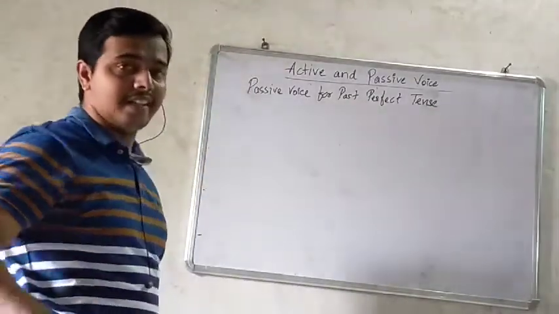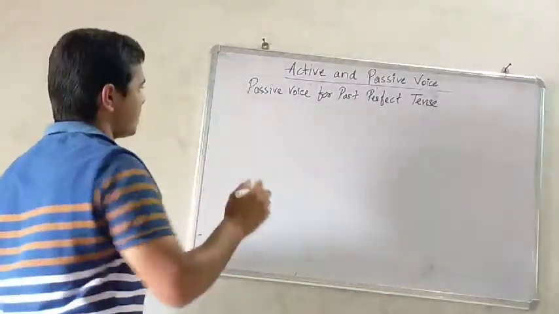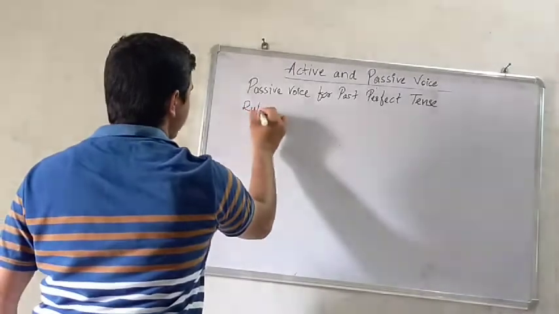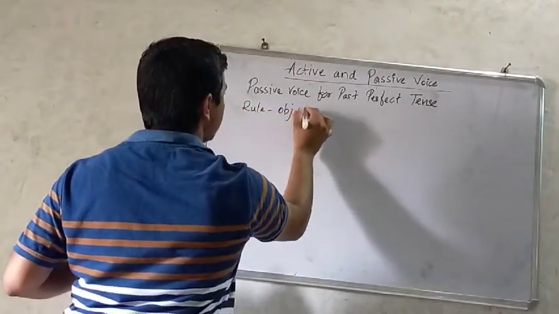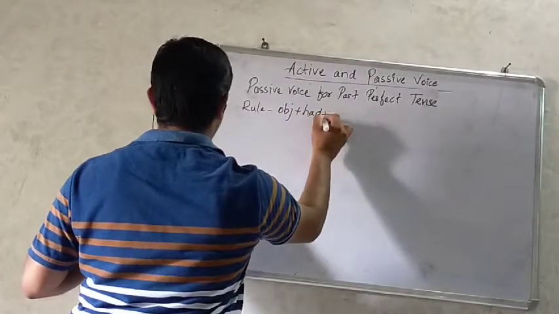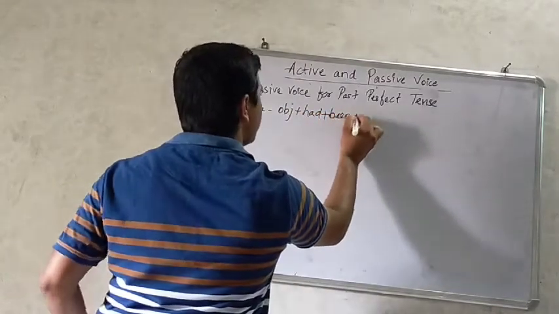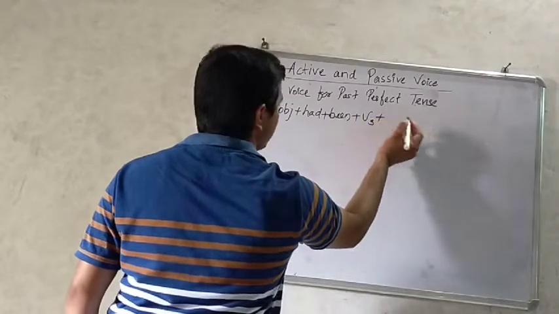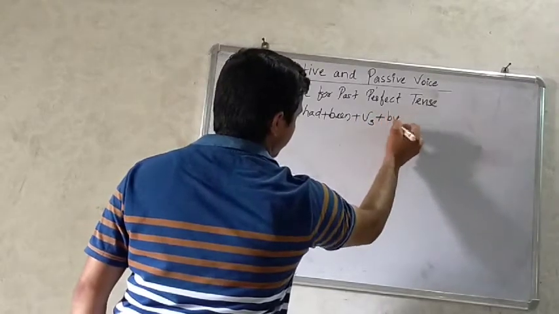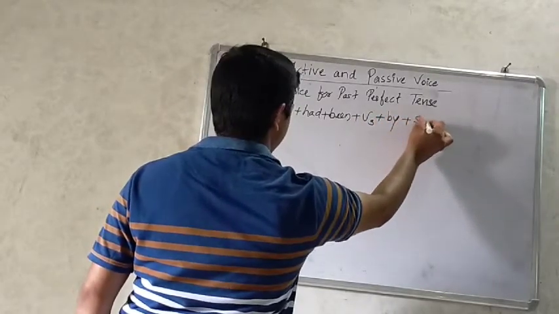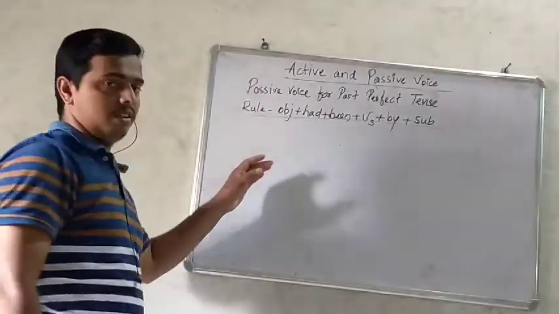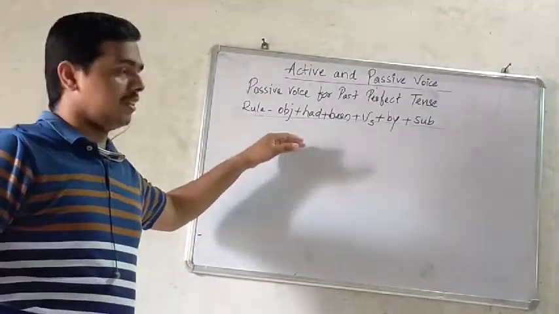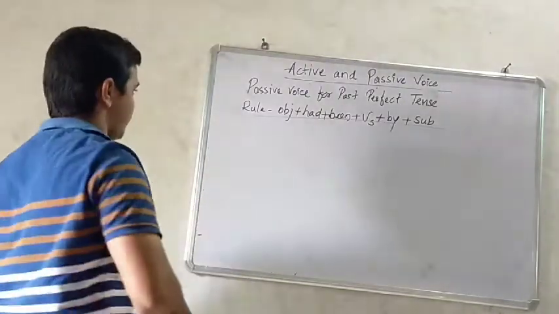So initially let us see what the rule says. The rule is: object plus had plus been plus third form of the verb plus by preposition plus subject. So this is the rule. Now let us see examples.